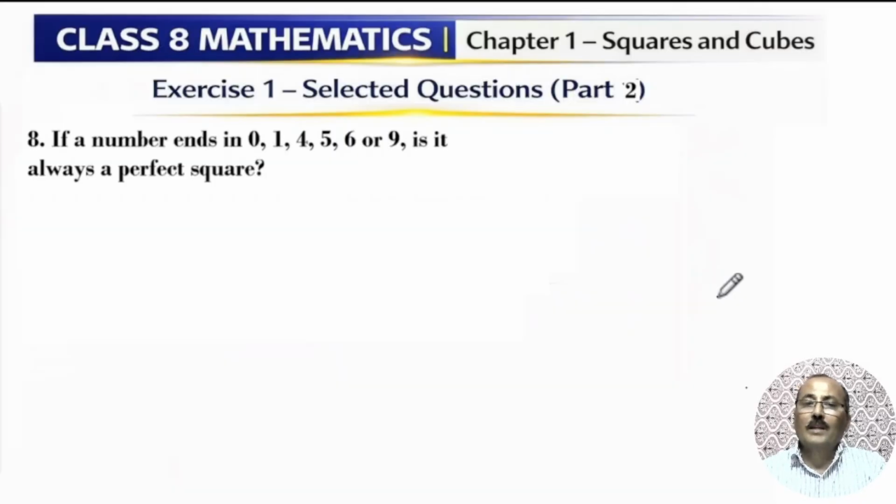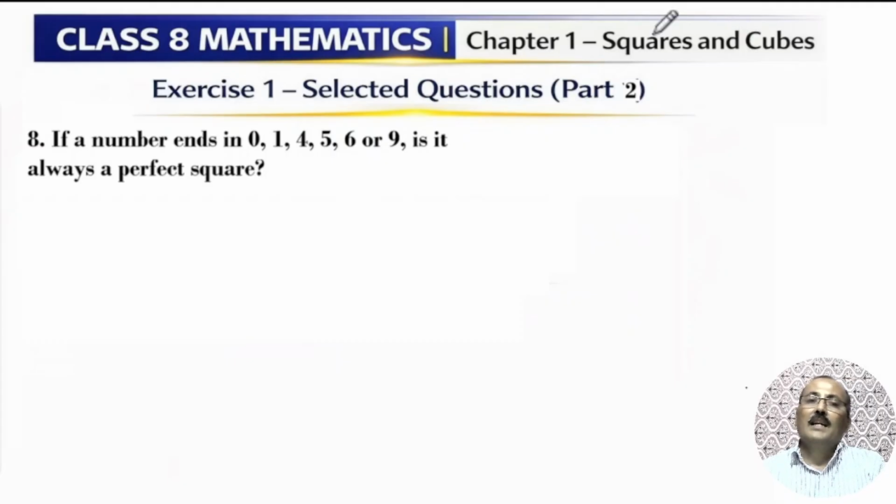In exercise 1, I have made some questions. This starts with 8, 9, 10 like that, because in video number 3, I have solved 7 questions. In the 8th question: if a number ends in 0, 1, 4, 5, 6 or 9, is it always a perfect square?